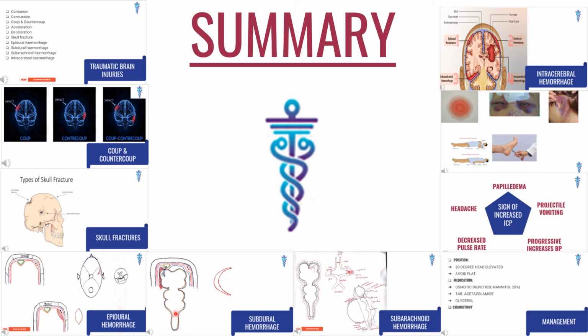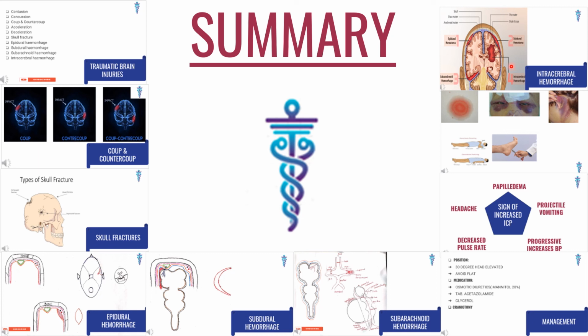Subdural hemorrhage: bridging veins rupture, which approach the dural venous sinus and subdural space, creating a crescent-shaped hematoma. Then subarachnoid hemorrhage occurs mostly due to rupture of a berry aneurysm, and RBCs will be present in the CSF, which is called xanthochromia. Intracerebral hemorrhage occurs in the brain substance due to microaneurysm rupture in those who have chronic hypertension.